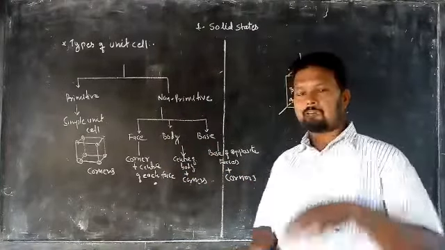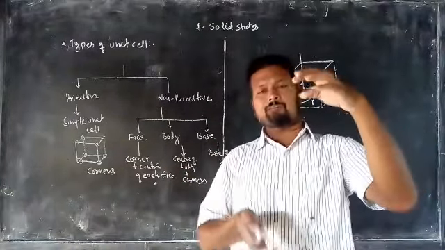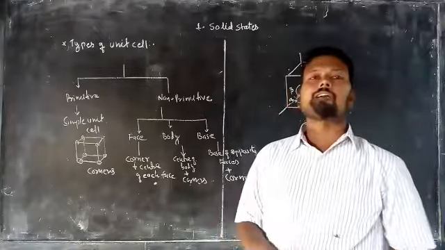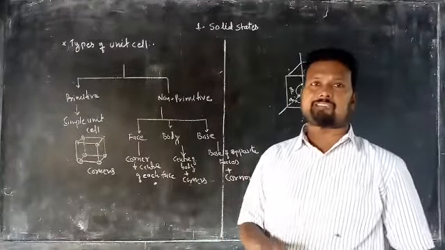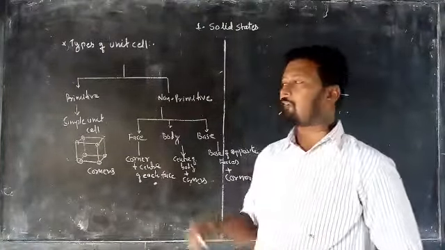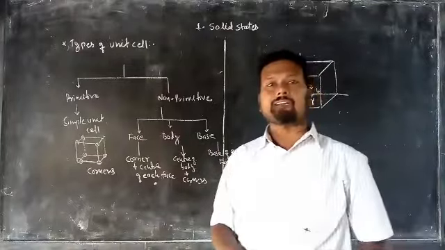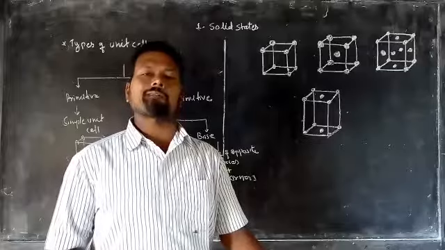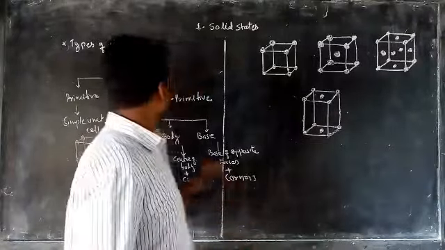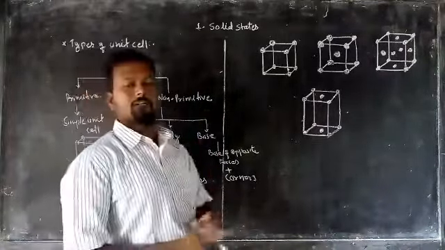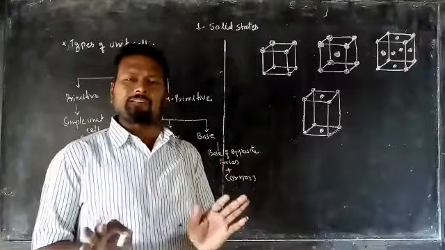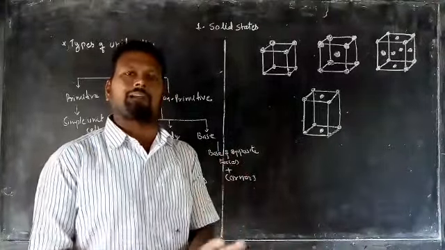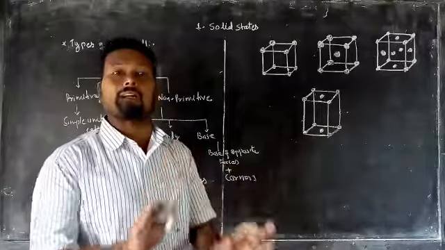While in a base center, they are present at the opposite position, also at the position of the corners. We have to explain here now with the diagrams. So we know that there are two types of unit cell. One is the primitive and another is the non-primitive.